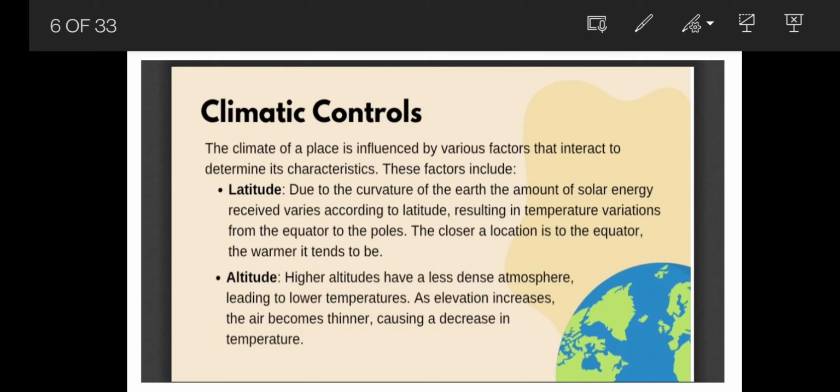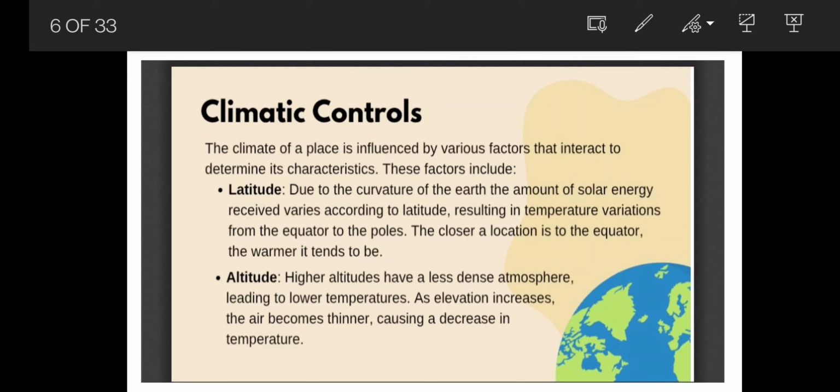So now you see that the higher you are from sea level, that is what is known as altitude. The area which is near the sea level would have comparatively higher temperature. If you move upward on the heights, you will get less temperature, as we see in the mountainous region.